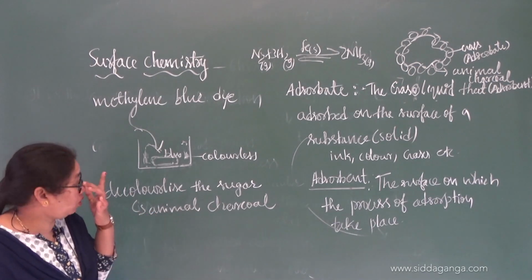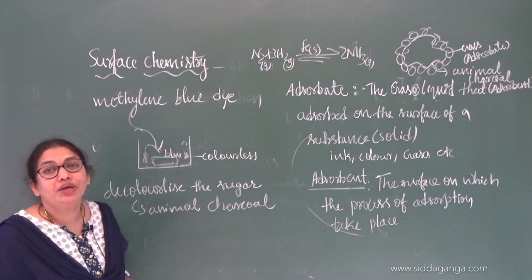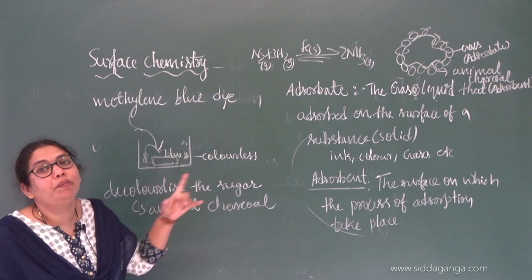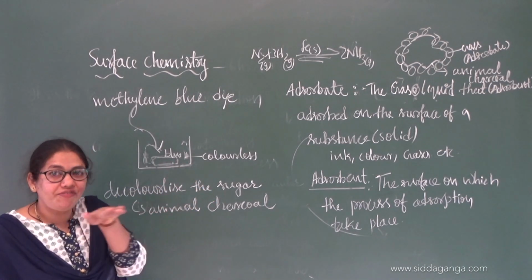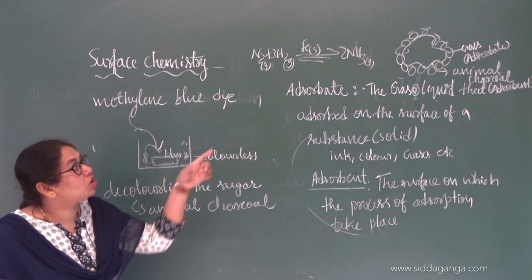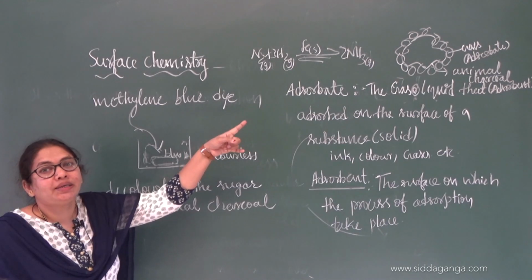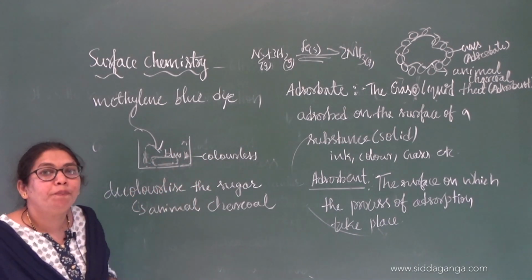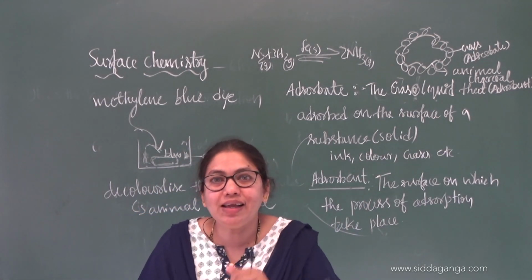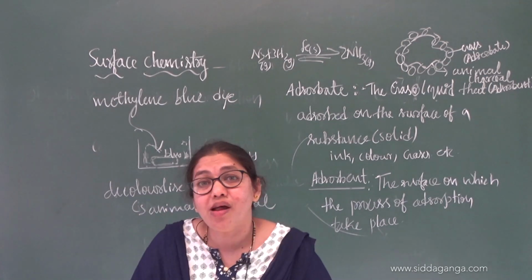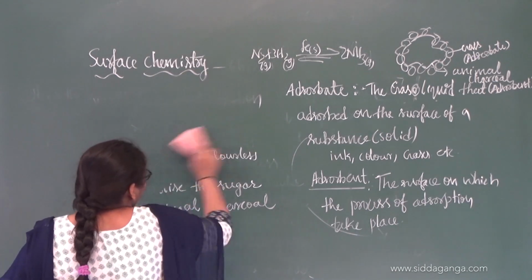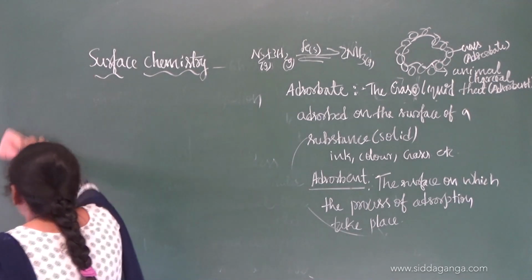Are you getting the concept now? These are some of the examples we can give for adsorption, showing which is the adsorbent and which is the adsorbate. That is very important. The surface on which the adsorption takes place is the adsorbent, and the substance which is adsorbed is called the adsorbate. Together they constitute the phenomenon called adsorption. Is it clear? Now, after knowing this, let us take up some other terminologies that we should know.